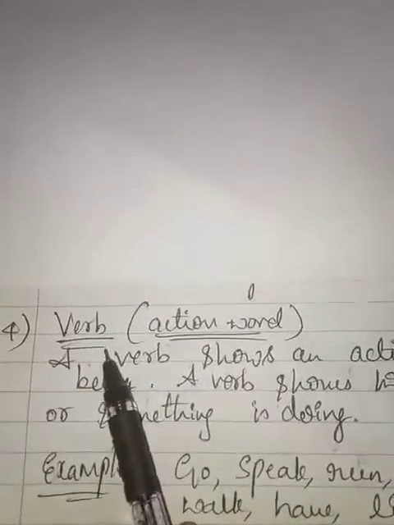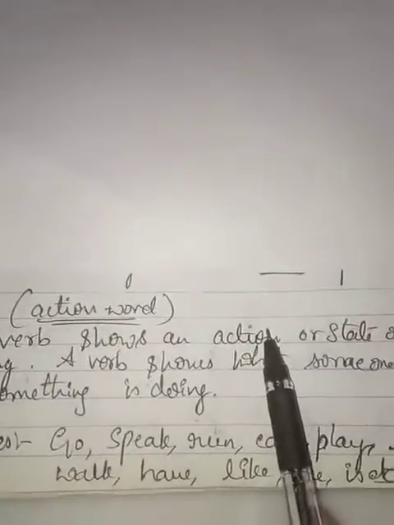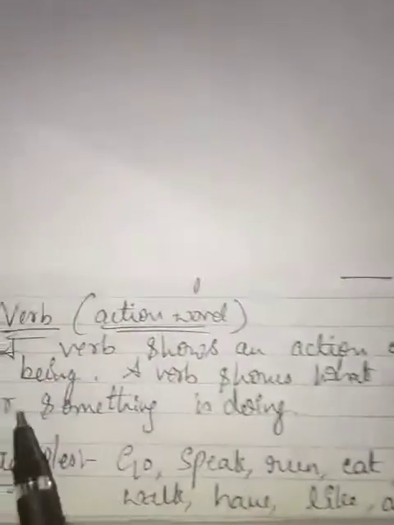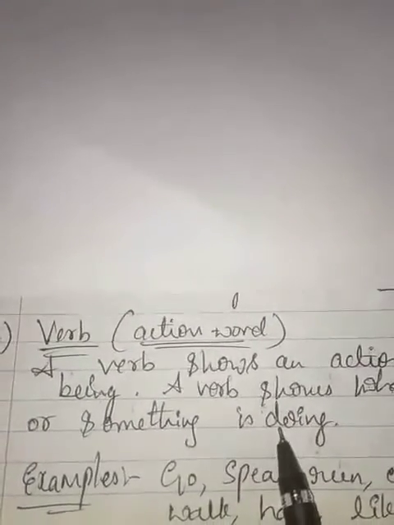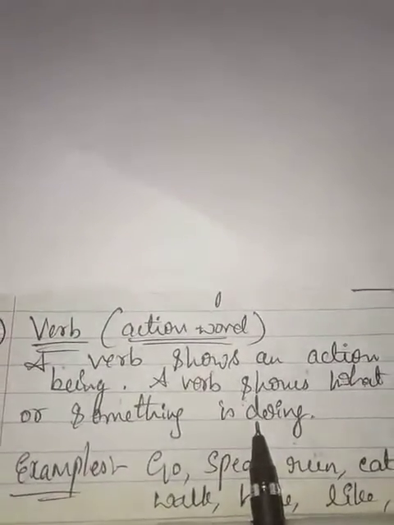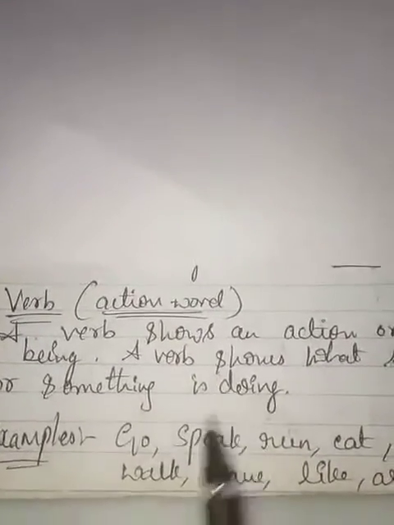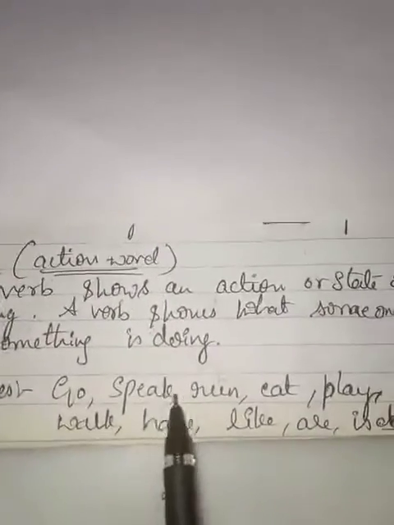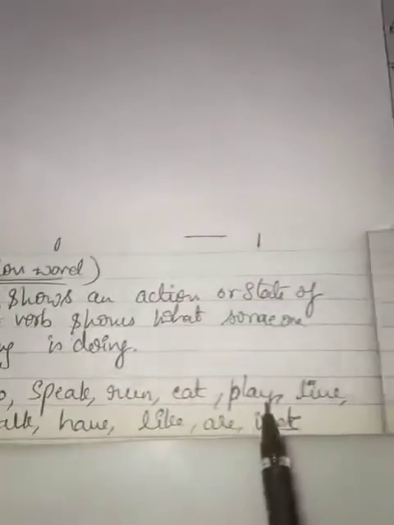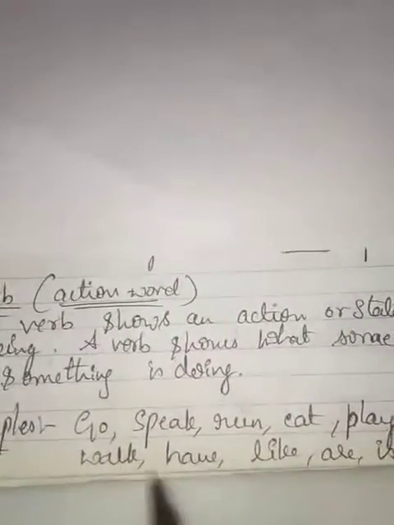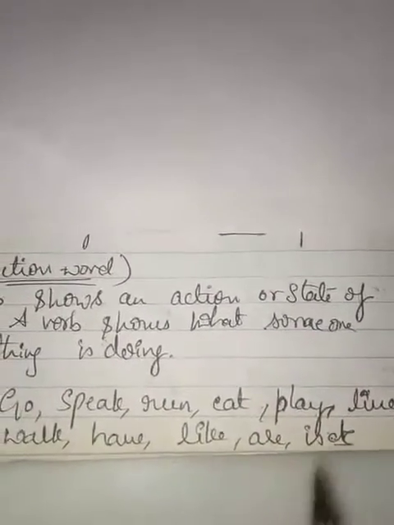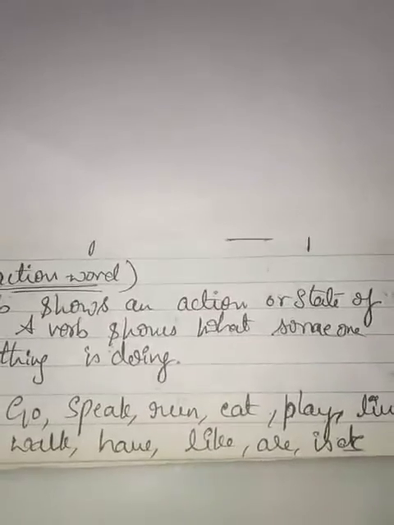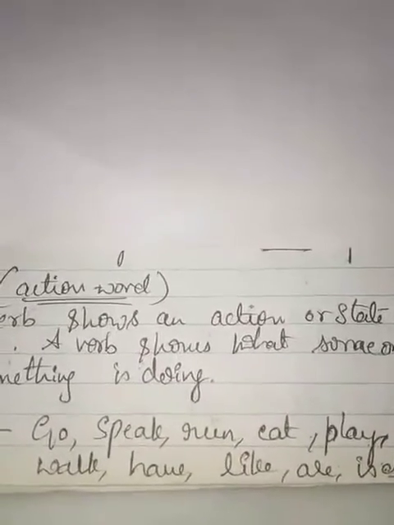Like go, speak, run, eat, play, live, walk, have, like, etc. These are the examples of action words, that is verb.